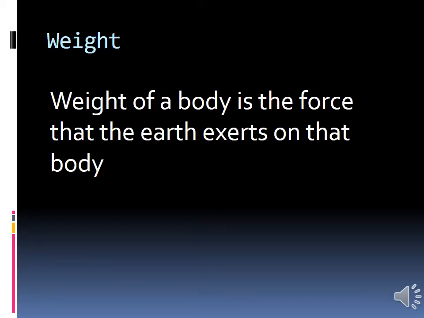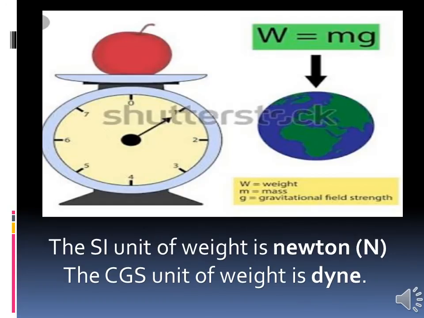Weight is related with mass and gravity. So we can say weight W equal to mg. What is meant by g? g is the acceleration due to gravity. Do you know what is meant by gravitational force?